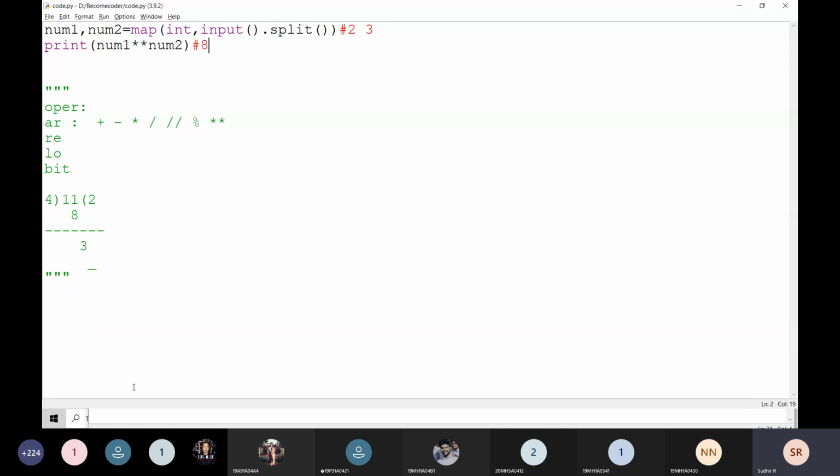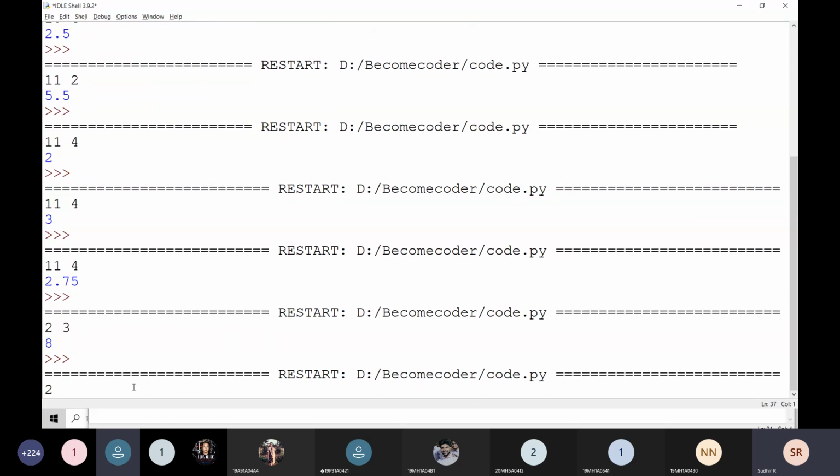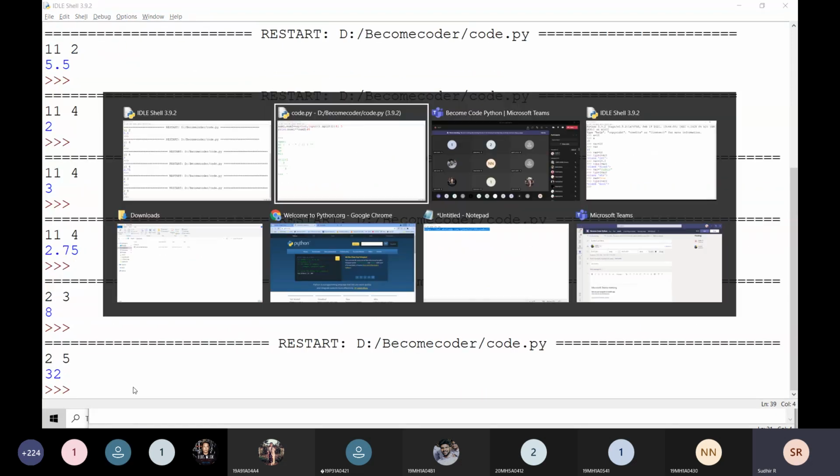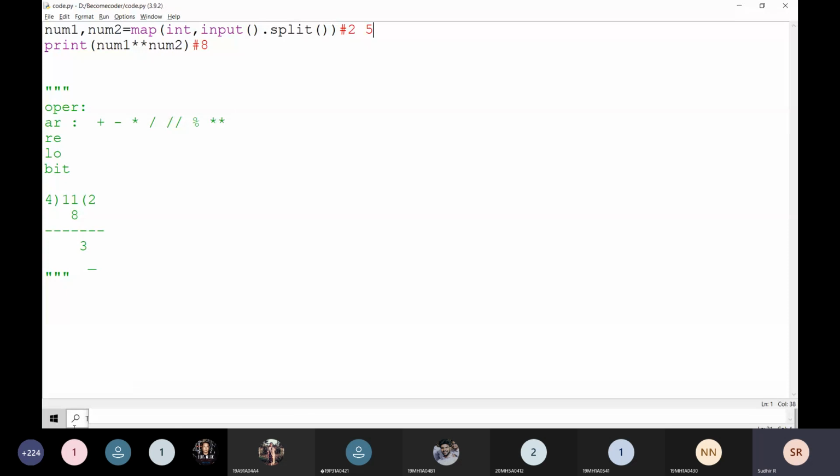If I give the input here, for example, 5, 2 power 5 is going to be 32. Yes, this is the working of all these arithmetic operators: addition, subtraction, multiplication, division, floor division, modulus division, and power operator.